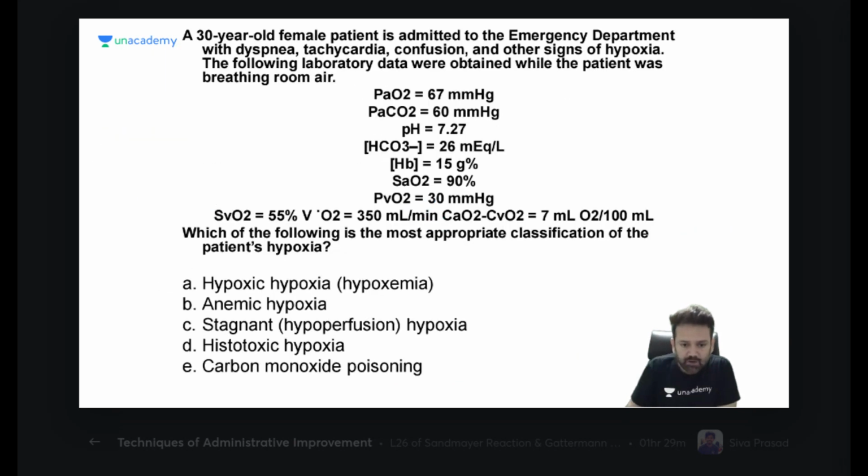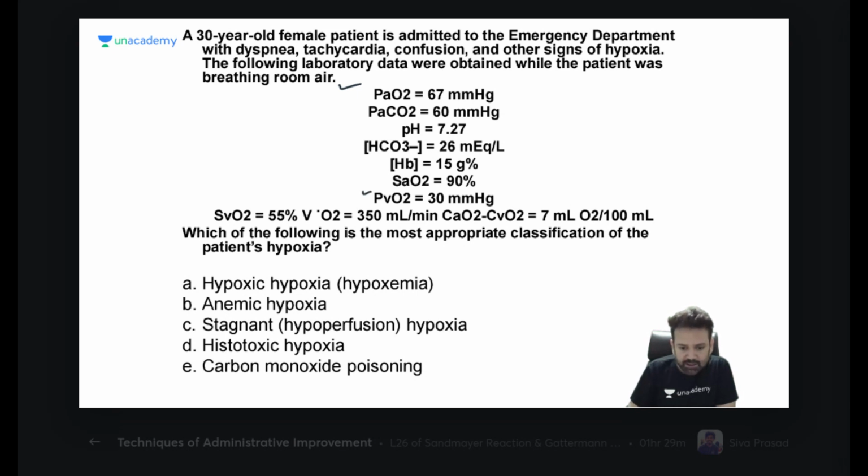Okay. A 30-year-old female patient is admitted to emergency department with dyspnea, tachycardia, confusion, other signs of hypoxia. Now lab data is suggesting PaO2 is 67, PaCO2 is 60, pH 7.27, bicarbonate 26, hemoglobin saturation 90%.